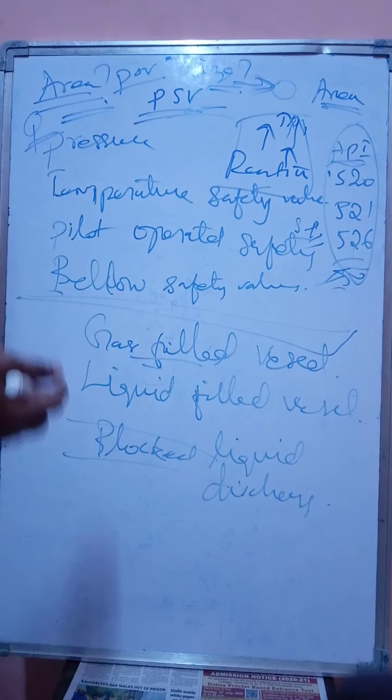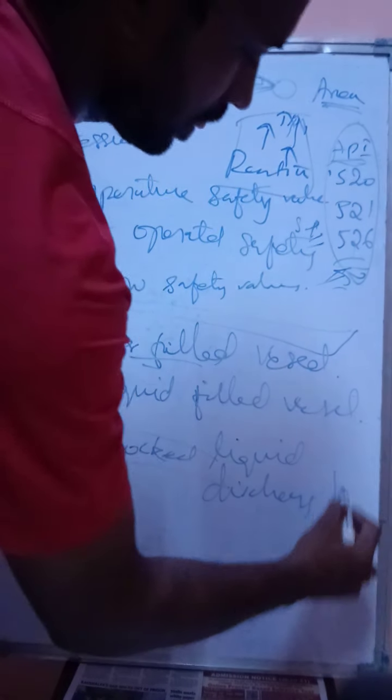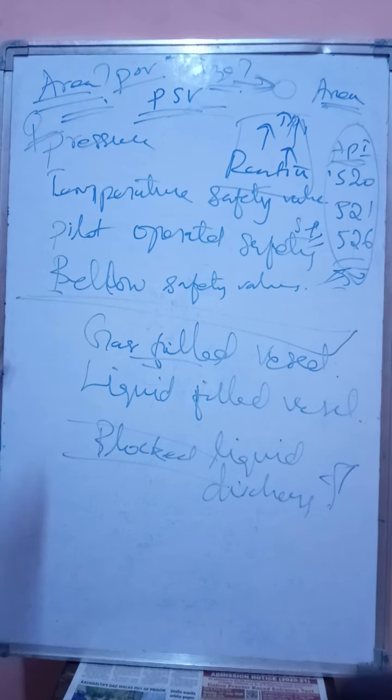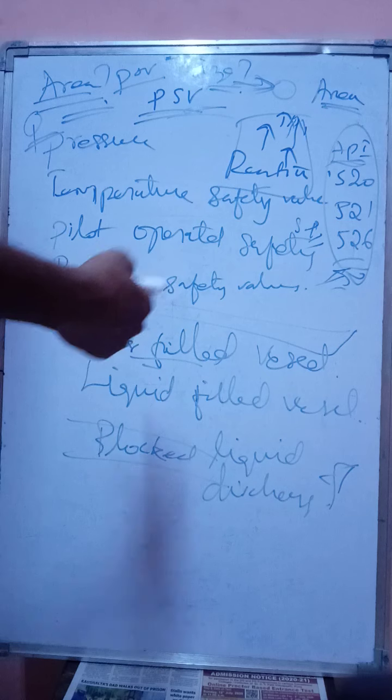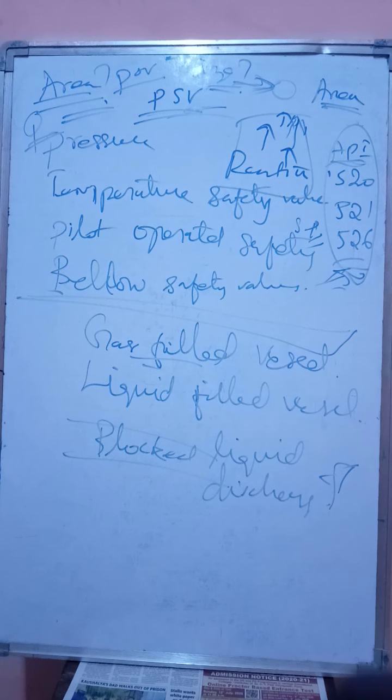There is a vessel, or a line, which is blocked with liquid, and there also a safety valve is provided. So how to calculate these? For each type we have different formulas and different considerations. So we have to take that and calculate the safety valve for these cases.